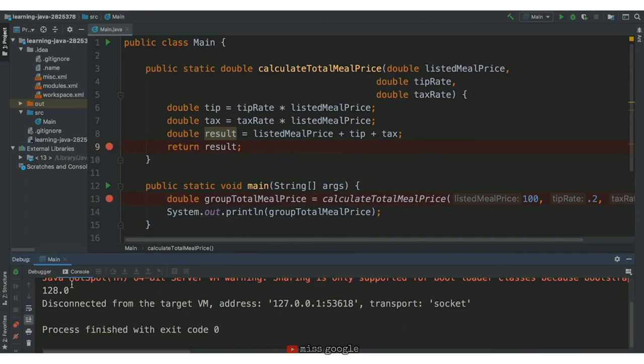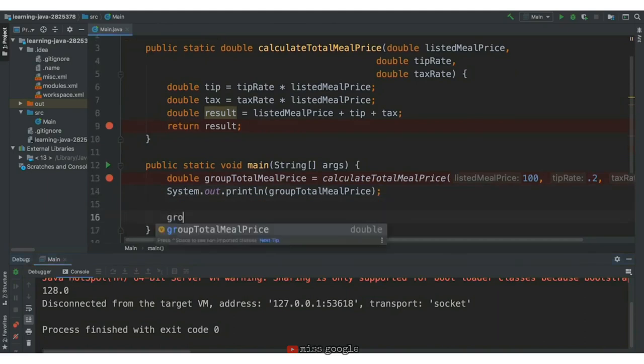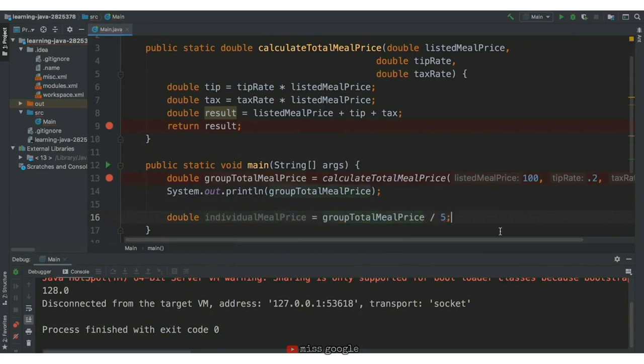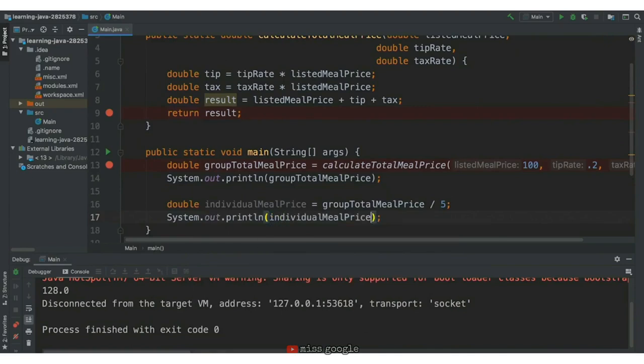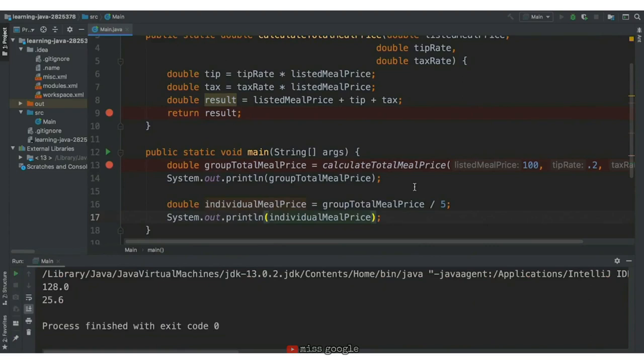Now, the ultimate goal was to figure out how much each person in the group owes if the meal is split. There are 5 people in the group, so we can divide the group total meal price by 5 and save it in a variable called individual total meal price. Let's run the code and see what the individual price is. It's 25.6.